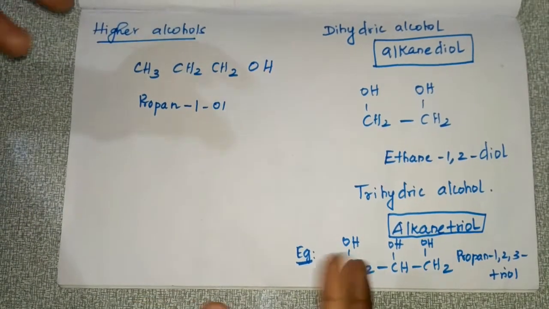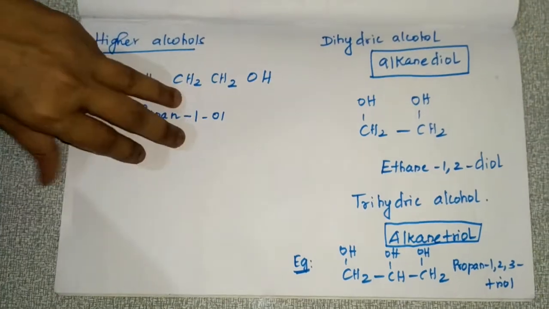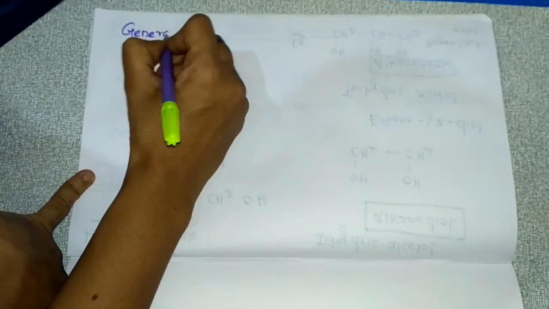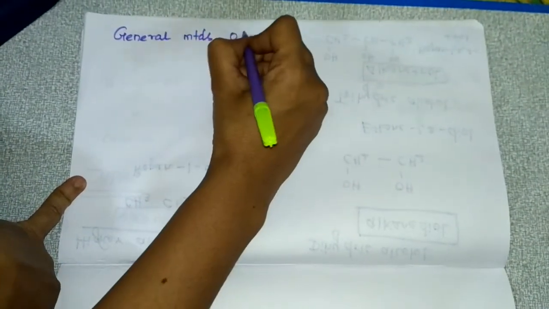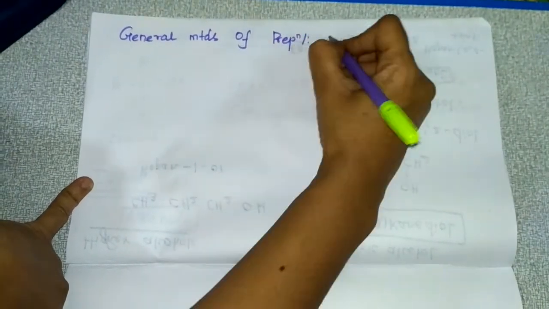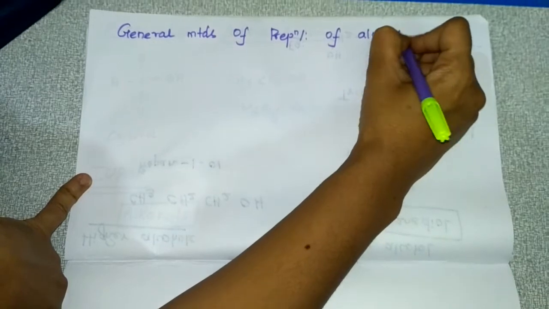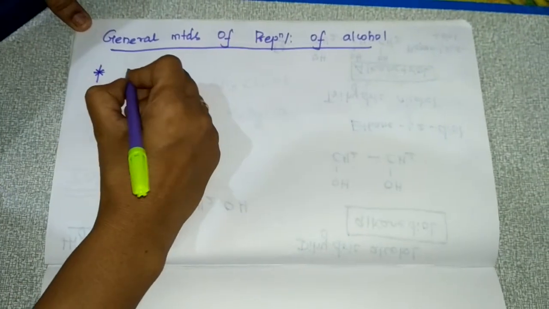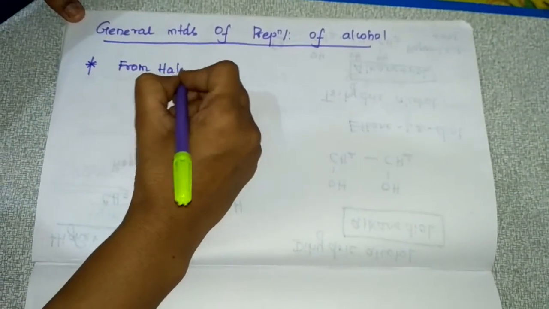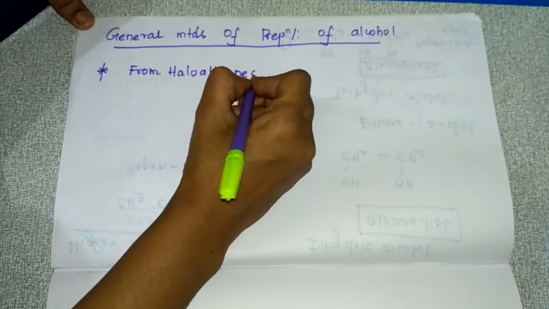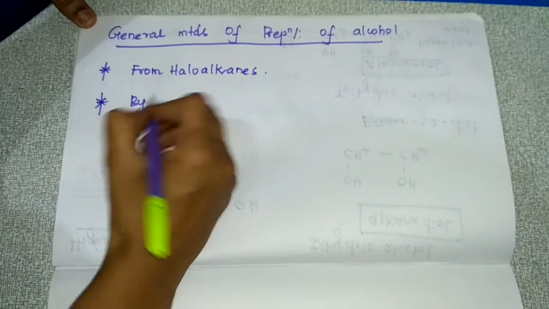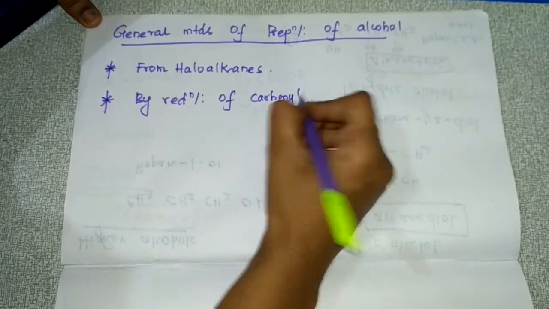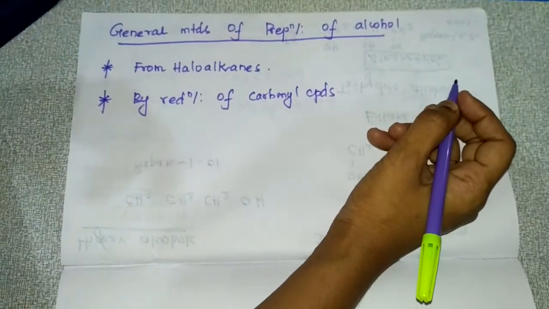Next we will go with the preparation of alcohol. The general methods of preparation of alcohol are: you can prepare alcohol from haloalkanes, and by reduction of carbonyl compounds. What are these carbonyl compounds?